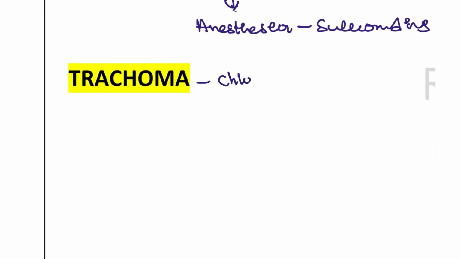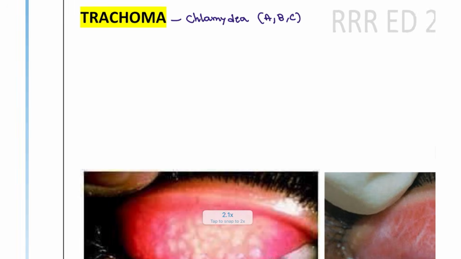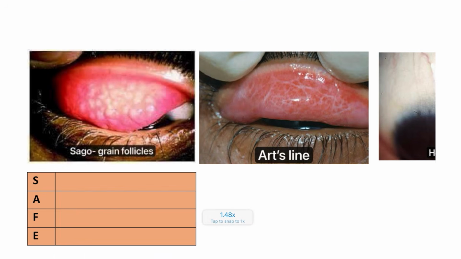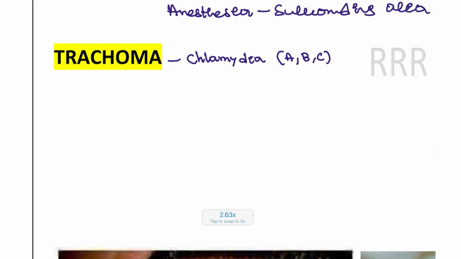Trachoma is due to chlamydia, an atypical bacteria. Most of the time chlamydia is of serotypes A, B, C, while E means eye condition. Trachoma patients have different features that you can see here. They can have these kinds of granule appearances, and this kind of line that is seen. It is like healing and at the same time inflammation going on, which is known as Arlt's line. And this is a condition like pits, known as Herbert's pits.